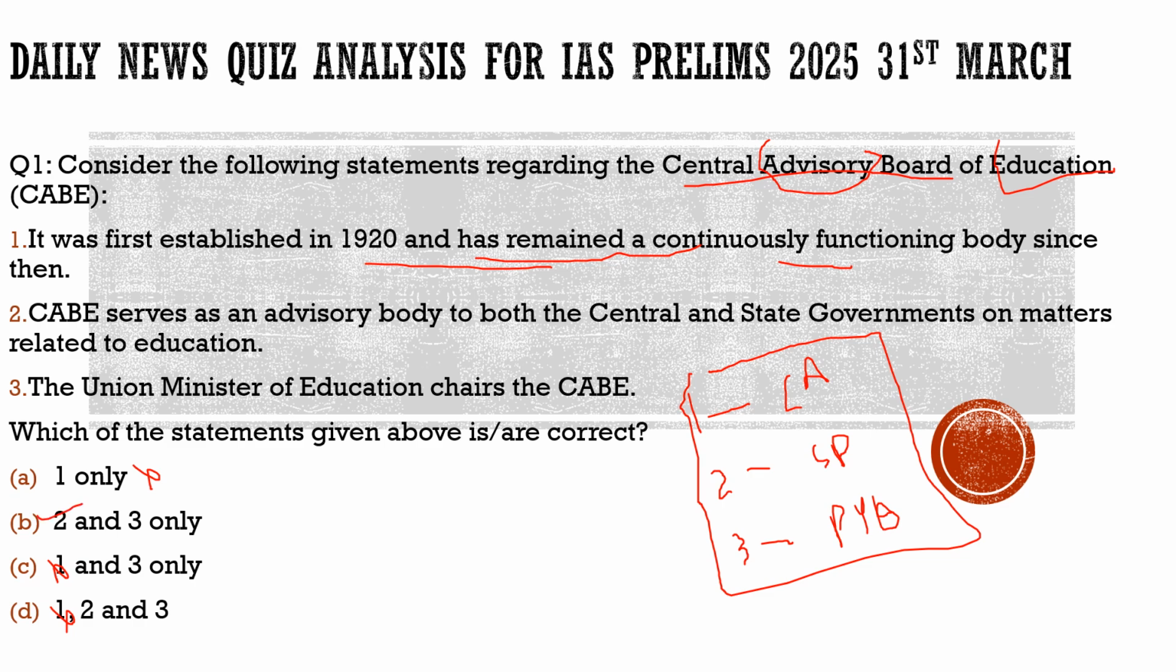Now I hope you have got the basic understanding about it. It was established in 1920, then it was stopped in 1923, then it was again brought in 1935. Since then it is continuously functioning. So till here, I hope you have understood the question and the basic information about the Central Advisory Board of Education. Now let's come to the context of the question, why we brought this question here.